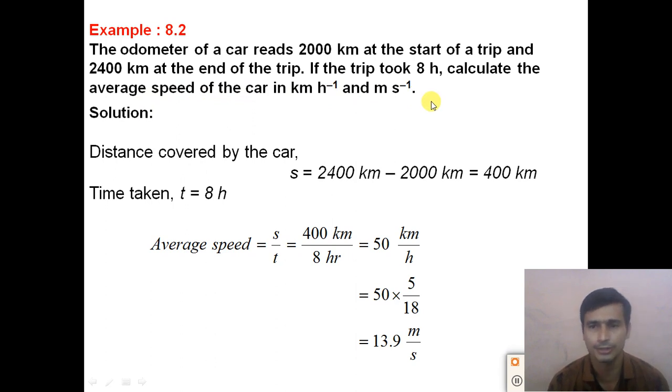So dear students, how do we calculate average speed? What is the formula of the average speed? Average speed is the total distance traveled by the car divided by the total time taken, right.